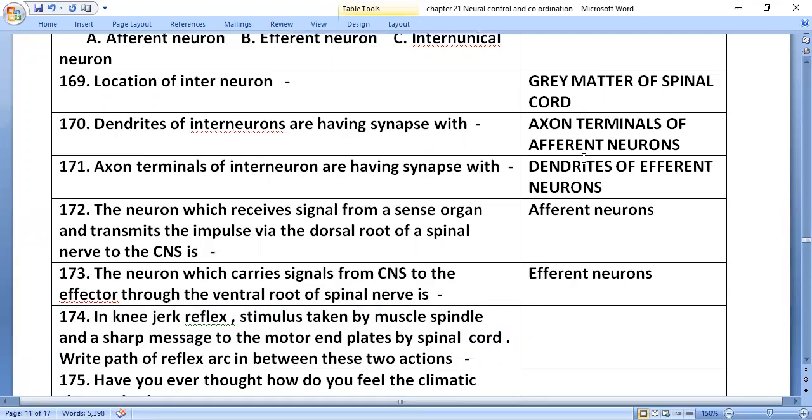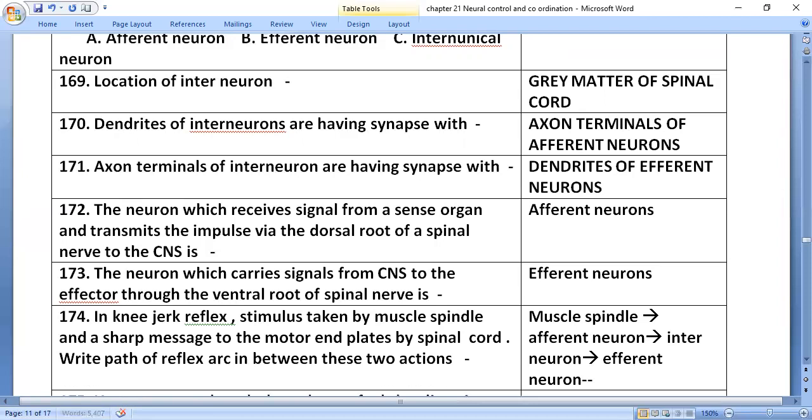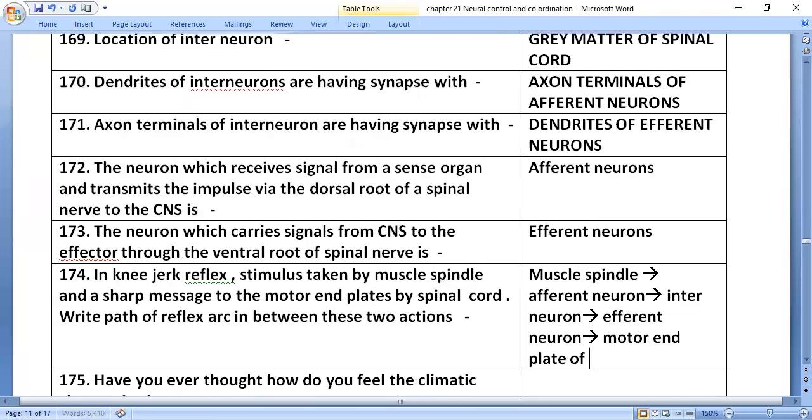Write the path of the reflex arc in between these two actions: the muscle spindle, afferent neuron, interneuron, efferent neuron, motor end plate of muscles.